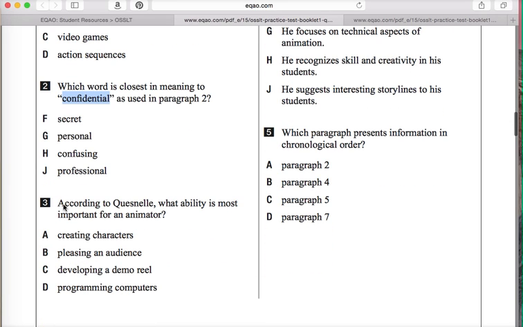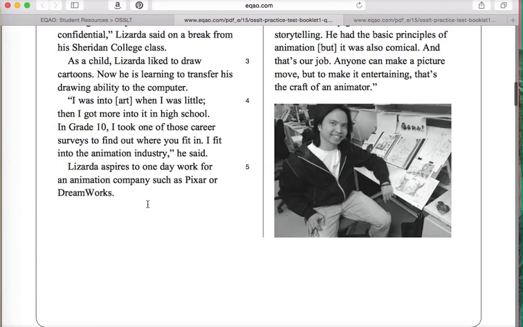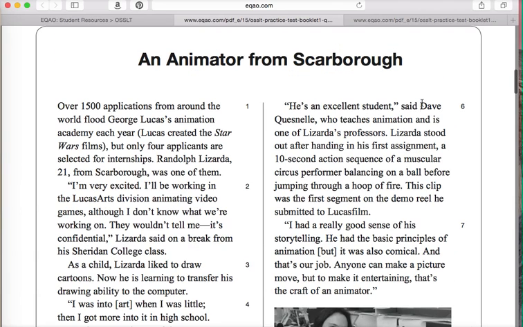These questions here, there's inferencing involved. You must work together with the author. This is sort of a level 2 question still. The question: according to Quesnel, what ability is most important for an animator? The first thing we have to do is find Quesnel. As you can see, it's capitalized. It's a proper noun. This is a person. So if we go up here, we see that Dave Quesnel, who teaches animation, is one of Lizarda's professors.